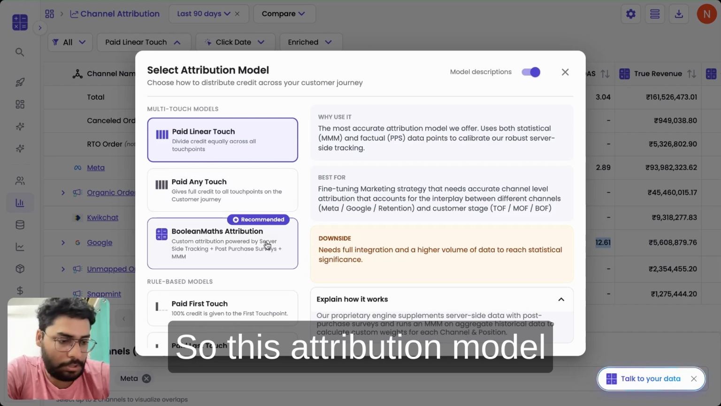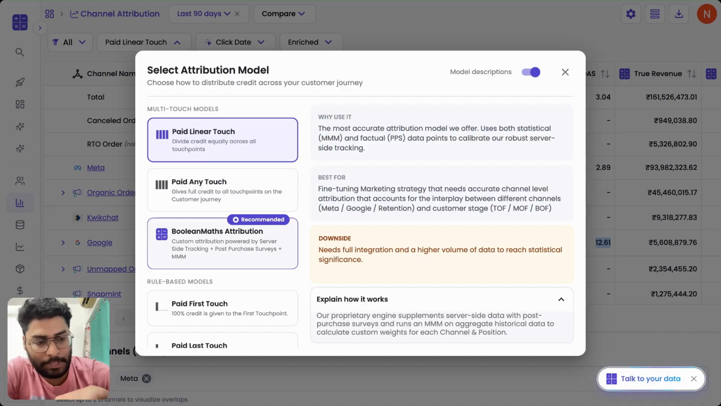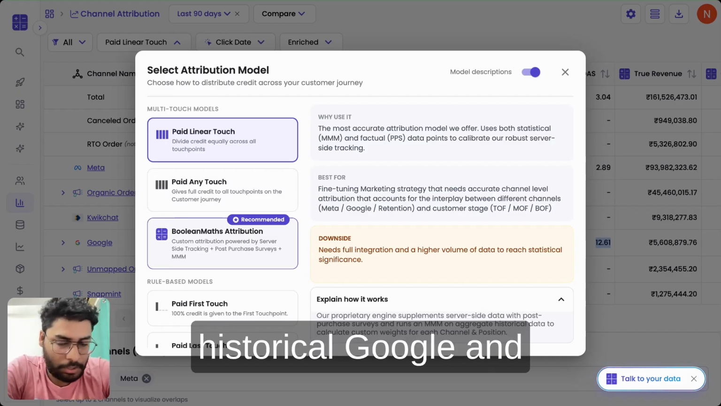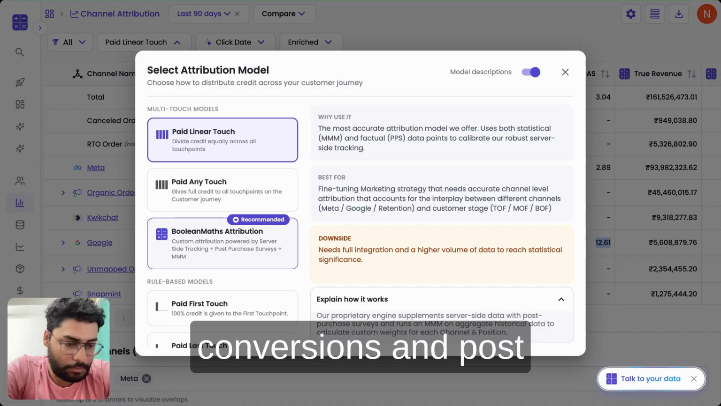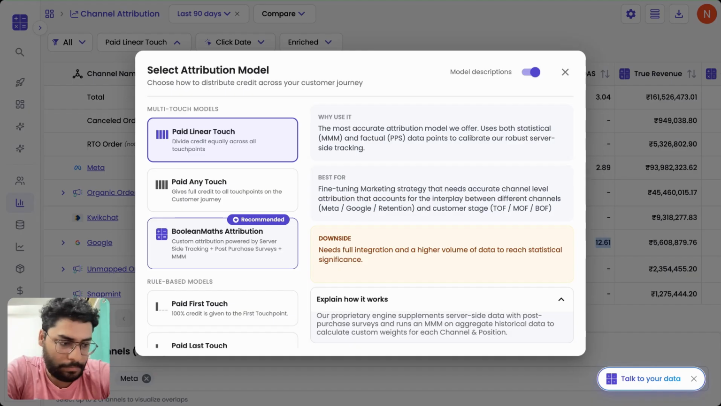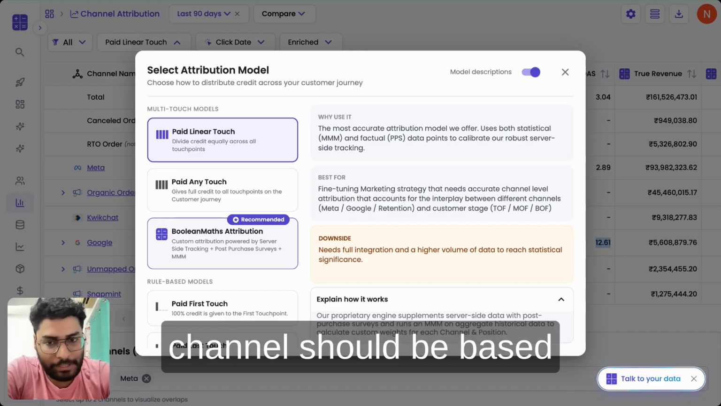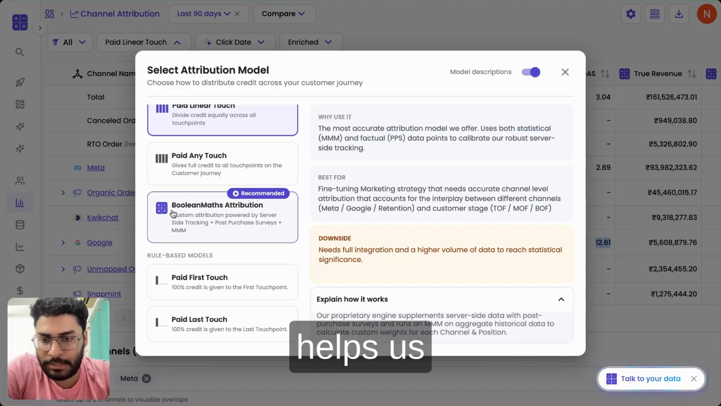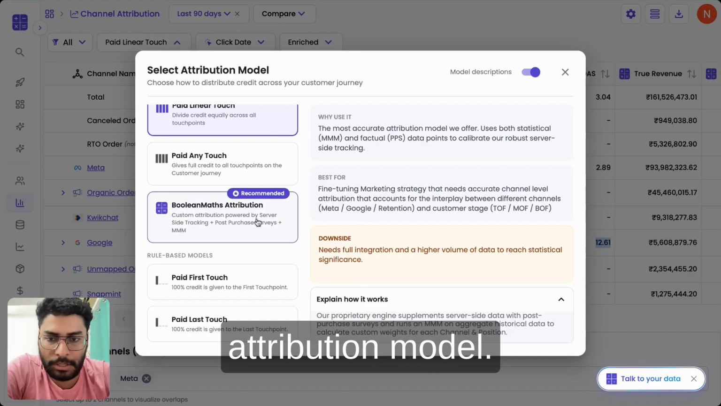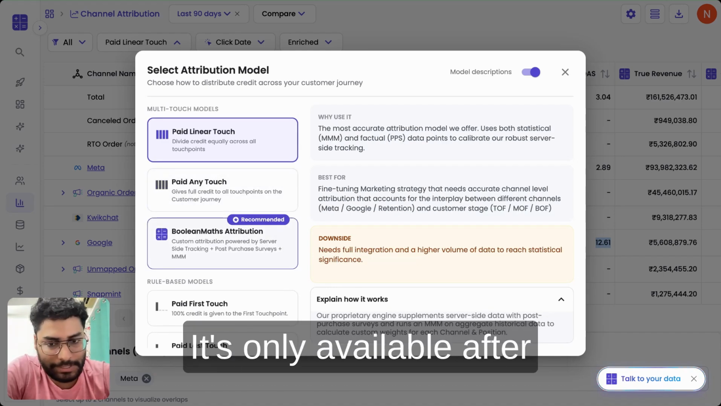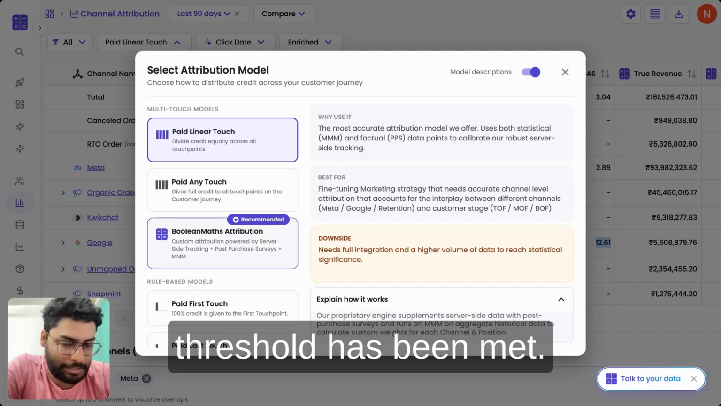This attribution model uses a combination of click-based attribution plus a lightweight MMM that runs on your historical Google and Meta ad spends and your conversions, and post-purchase survey data, which helps us calibrate exactly what the contribution of each channel should be based on what the customers themselves are reporting. All of this put together helps us develop the BooleanMaths attribution model, a lot more accurate than the linear touch model, but not available out of the box. It's only available after a certain amount of data threshold has been met.